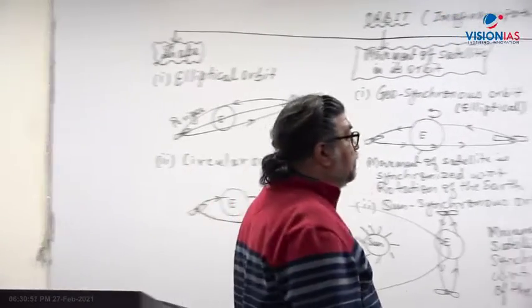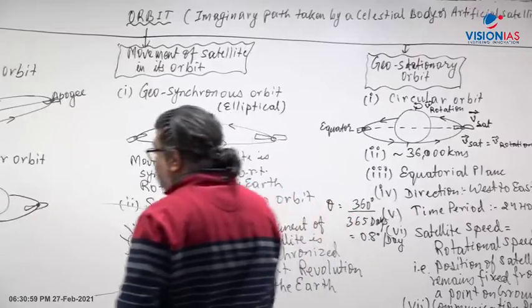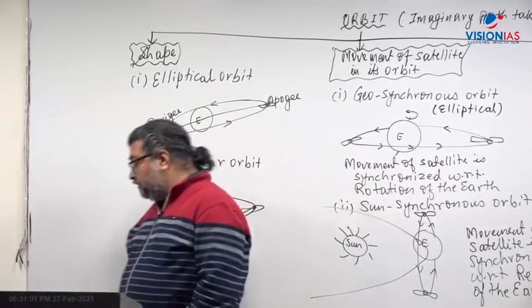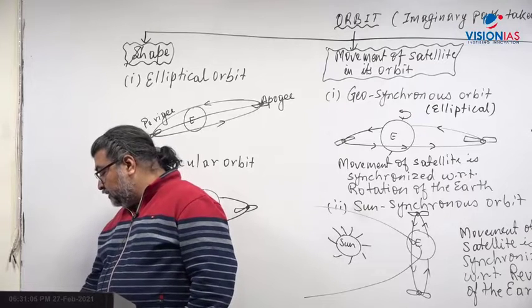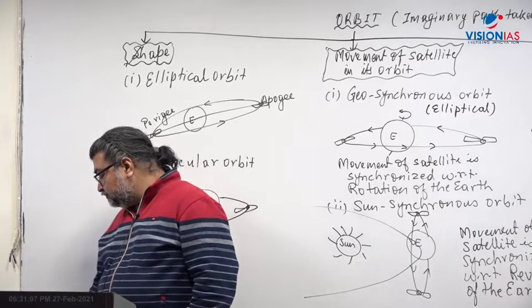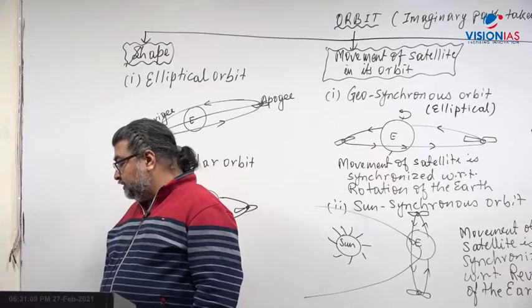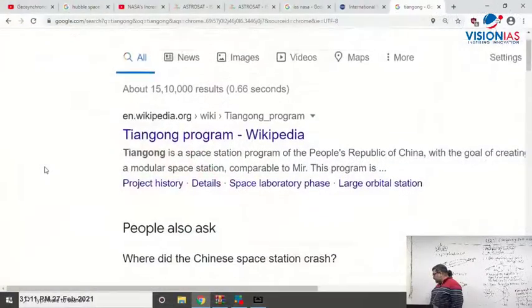So let us now understand here. I have said China is trying to develop its own space station. This is Tiangong, from the Chinese National Academy.